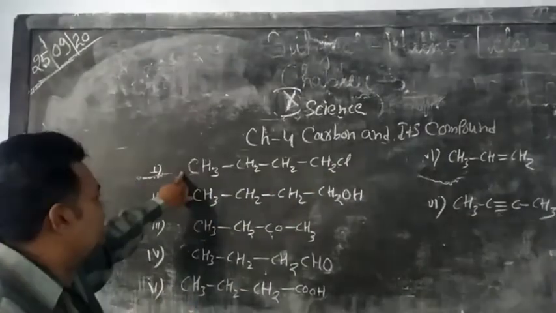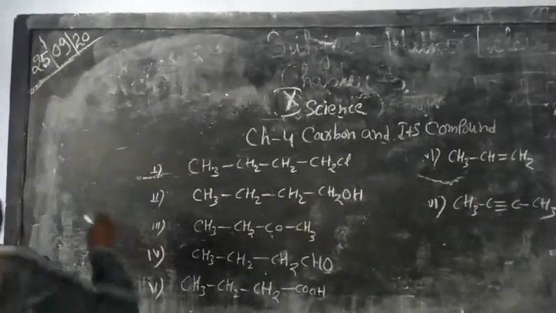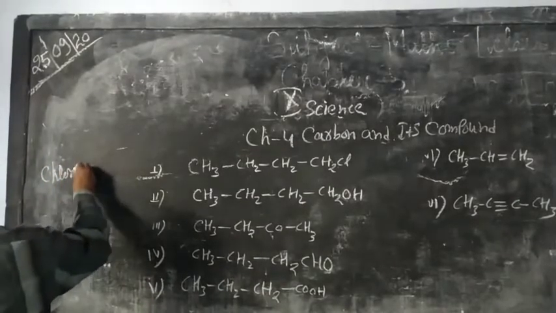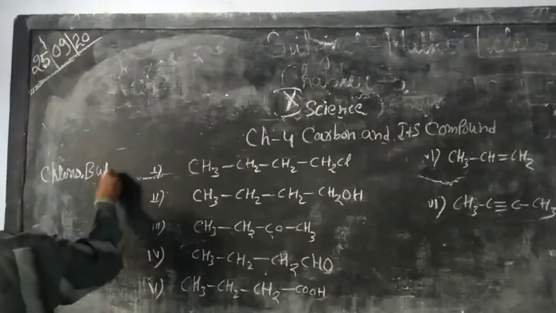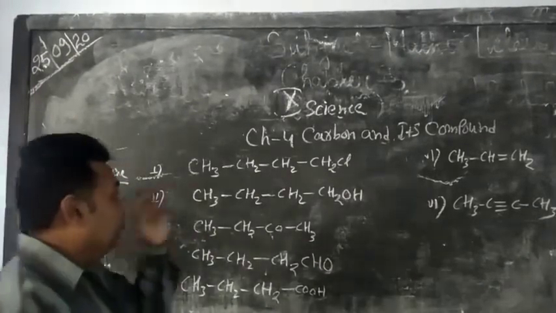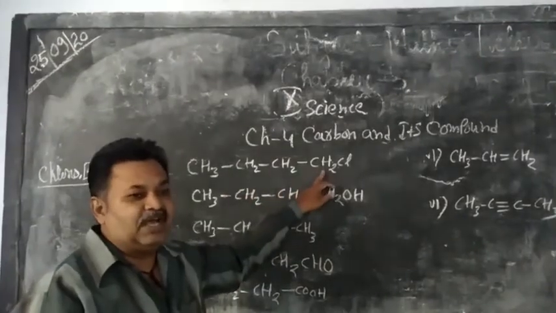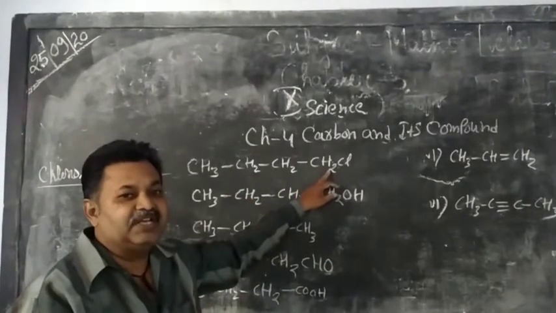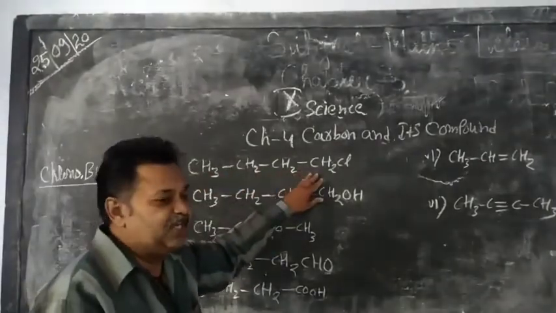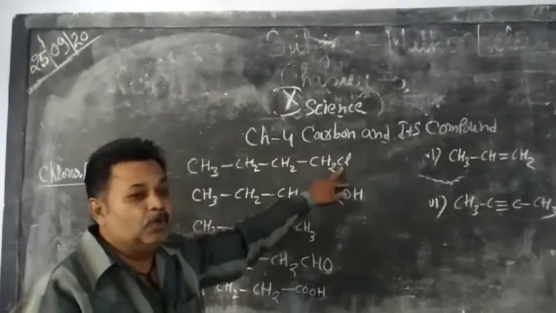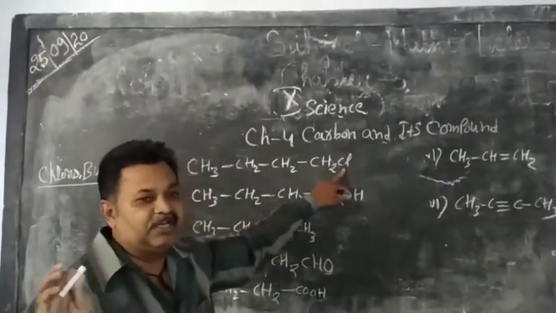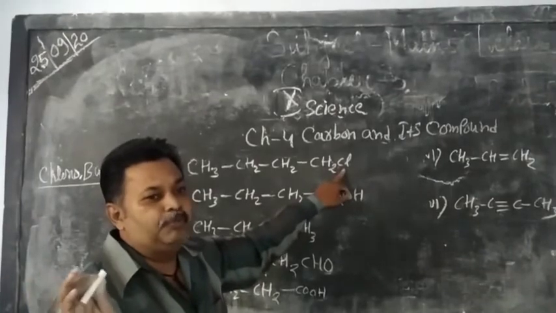So the name is chloro, and with 4 carbons, chlorobutane. Chlorobutane is the IUPAC name of this compound because it has 4 carbon atoms in the chain and the functional group is chlorine, which belongs to the halo group.